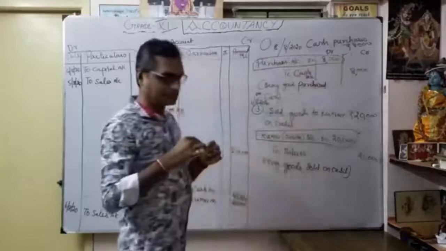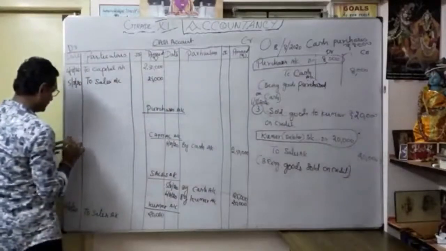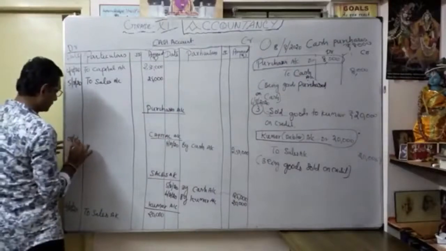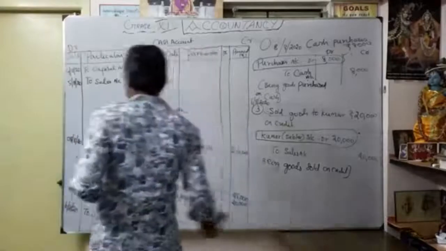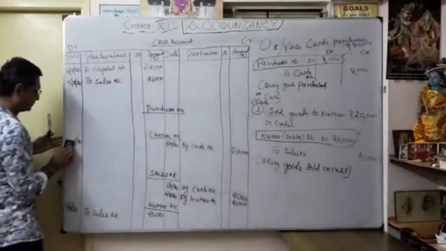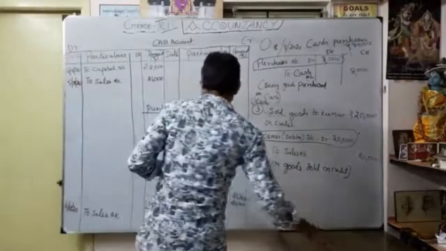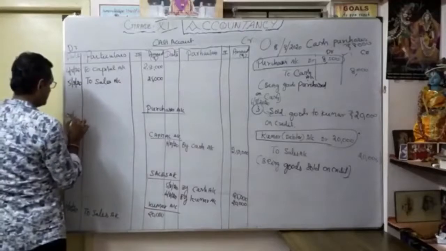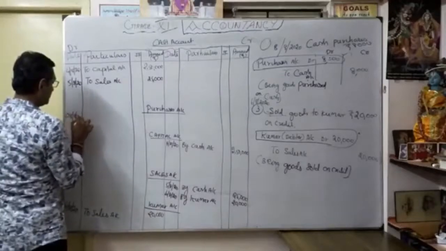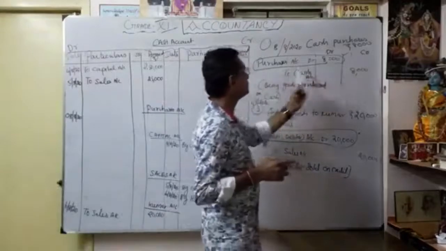As purchases, I want to mention here the date, 8 August 2020. So here the purchase account is open. Date, 8, 2020. Entry: purchase account debit to cash account.